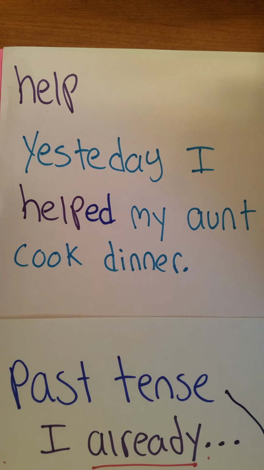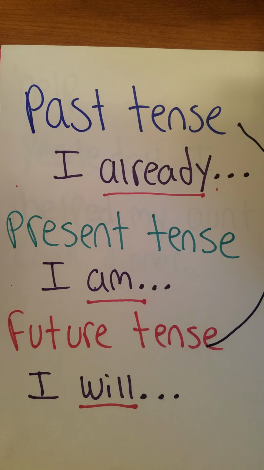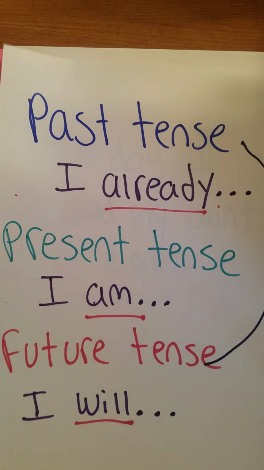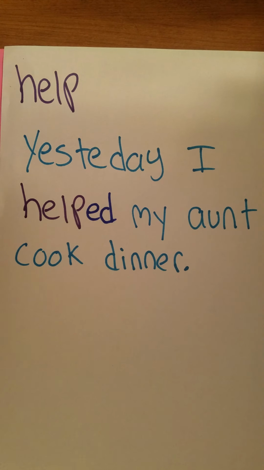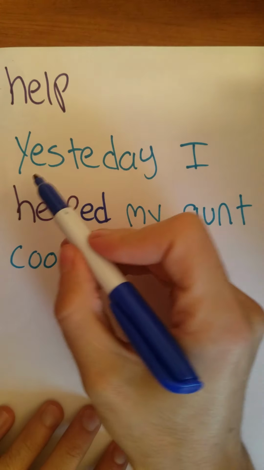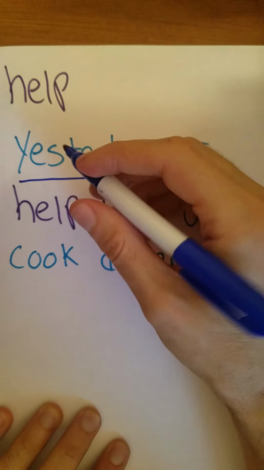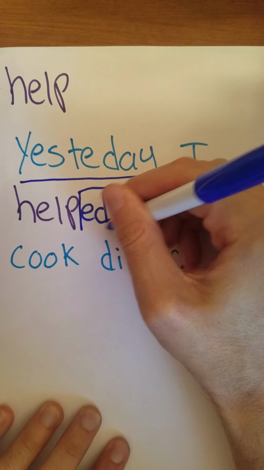Yesterday, I helped my aunt cook dinner. That sentence is in the past tense because it happened when? Yesterday, which is why we had to add our ed.